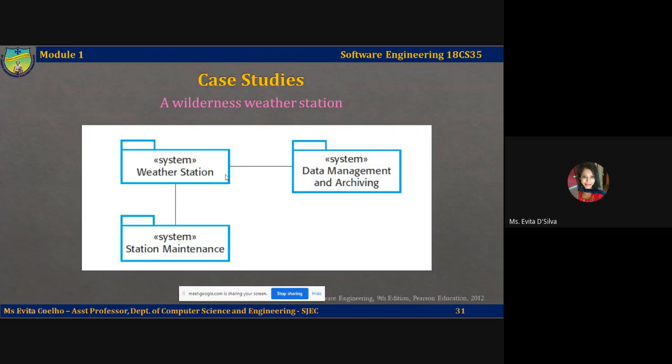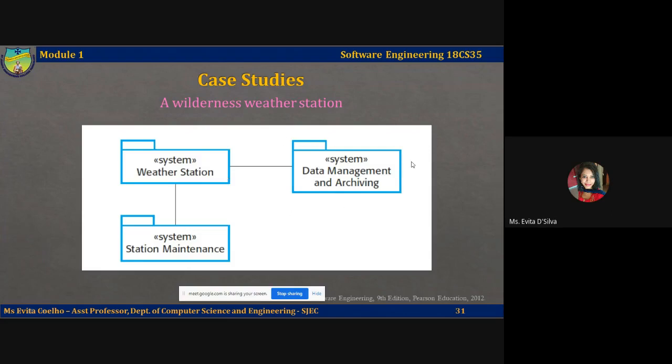If the sensor continuously is sensing very low values of temperature, then the weather station can process these readings and come up with an interpretation that it is a cold day. So some basic processing is done at the weather station, and then this information is passed to the next system, that is the data management and archiving system. Let's take up the next module.